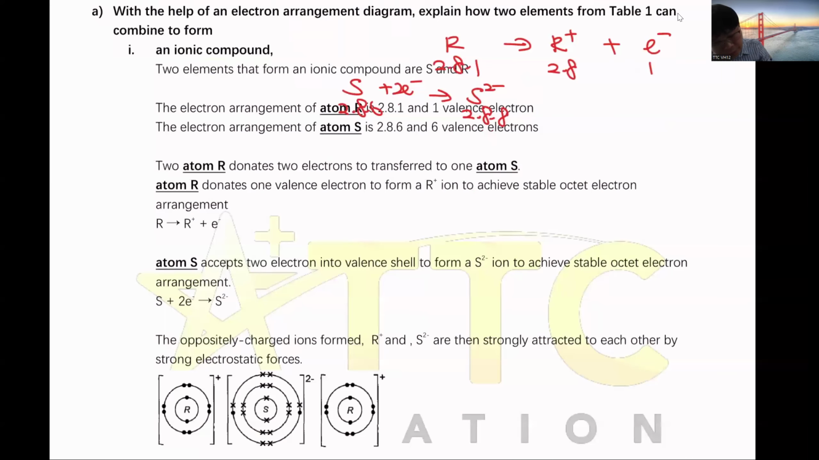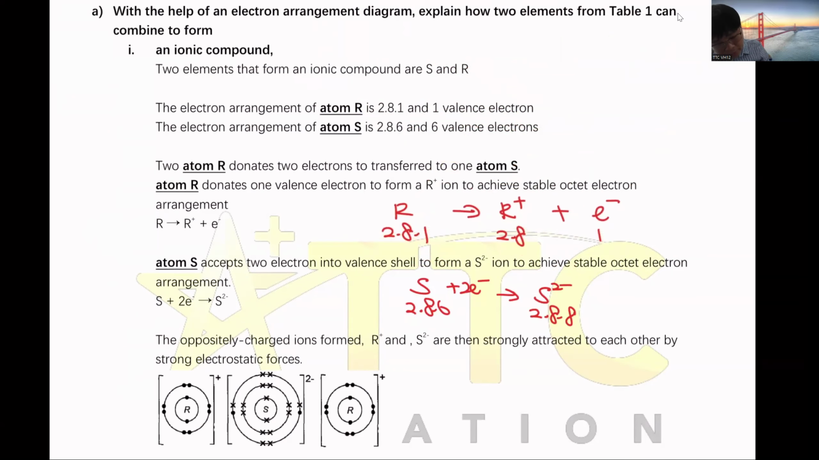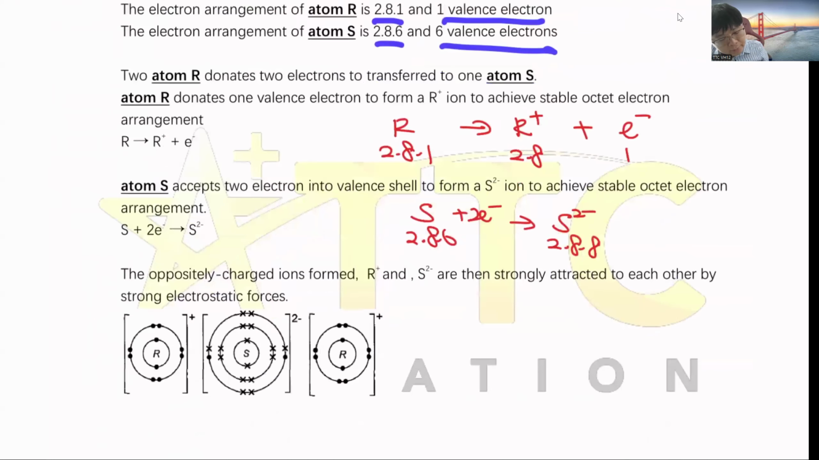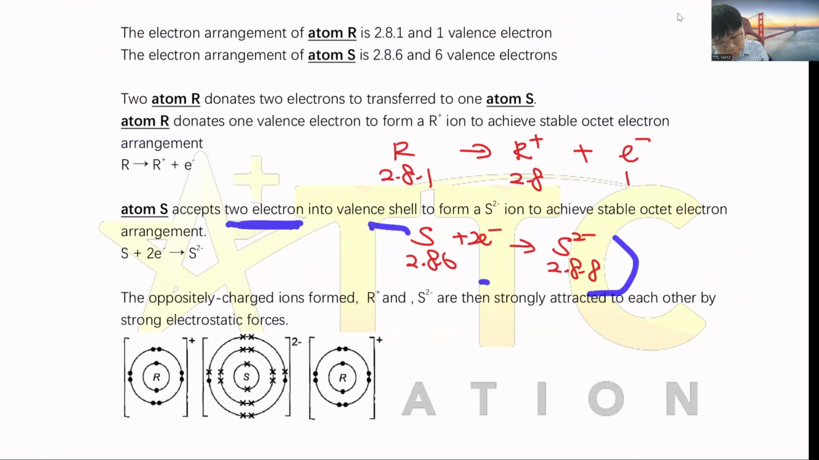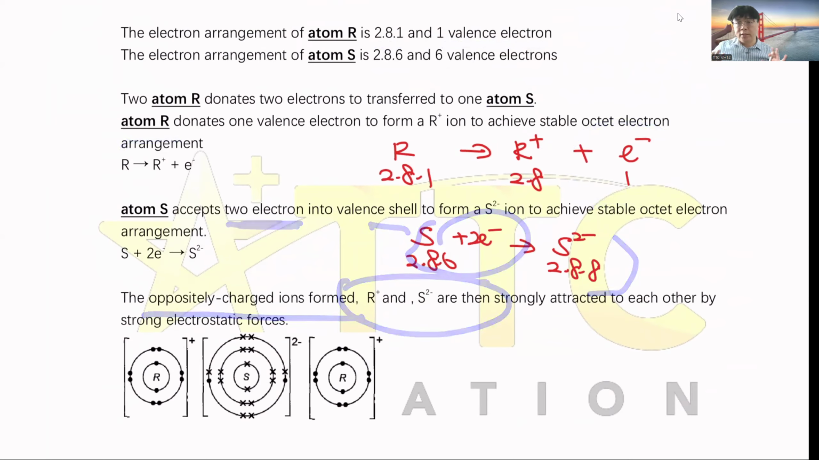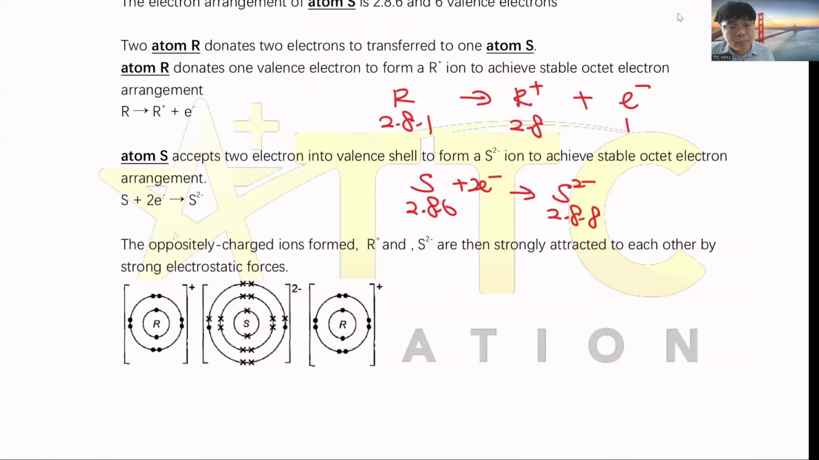So first, you write down one is 2.8.6, one is 2.8.1. So 2.8.1, 1 valence electron; 2.8.6, 6 valence electrons. After that, atom R will donate 1 valence electron. S will receive 2 electrons in the valence shell, forming 2 oppositely charged ions. So all these 4 different questions are to practice to make sure you know how to write the essay.